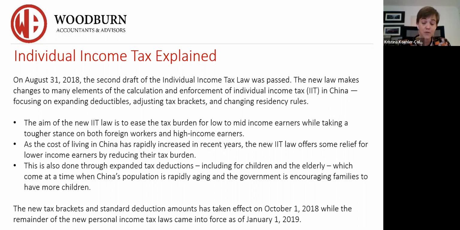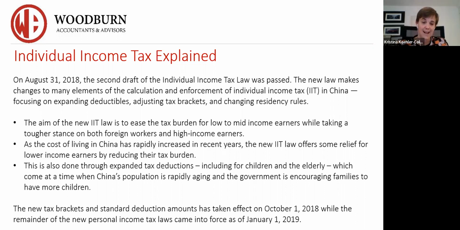Now, the aim of this IIT law that came out in 2018 was to ease the tax burden for low to mid-income earners, while taking a tougher stance on foreigners residing in China and obviously earning a higher income. As the cost of living in China has rapidly increased in recent years, the IIT law offers some relief for lower income earners by reducing their tax burden.